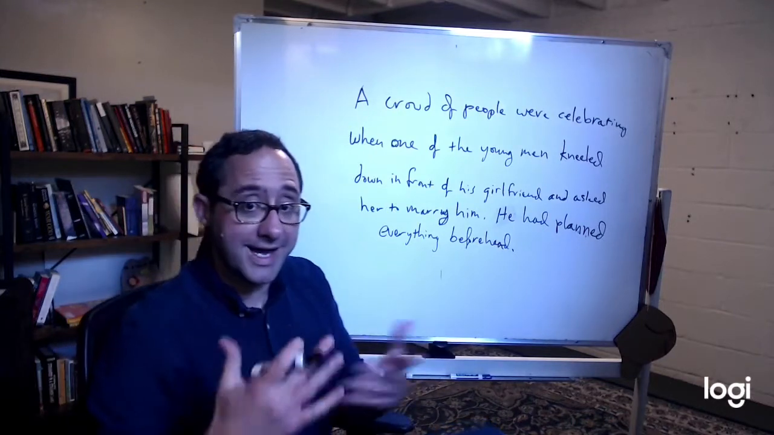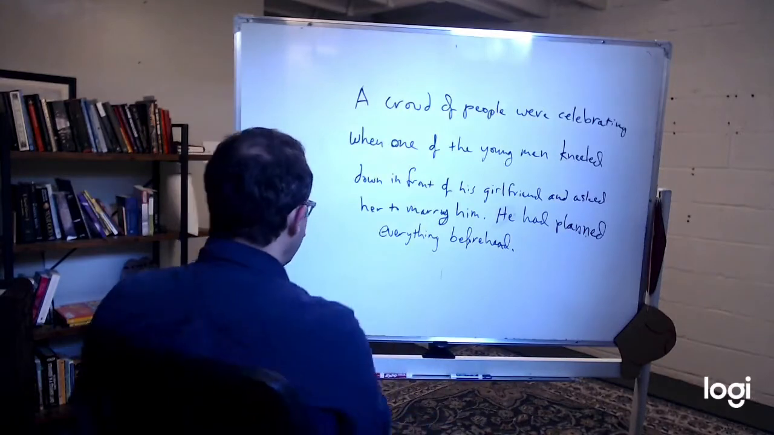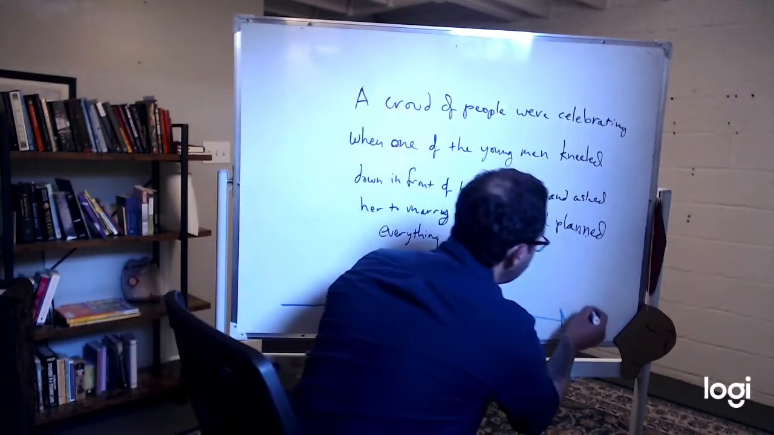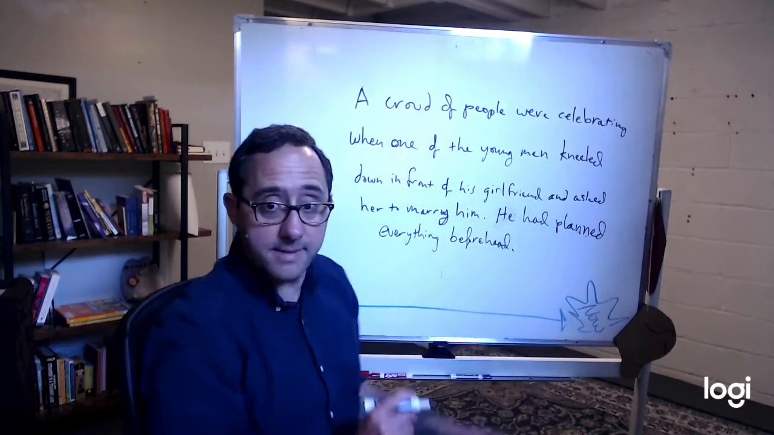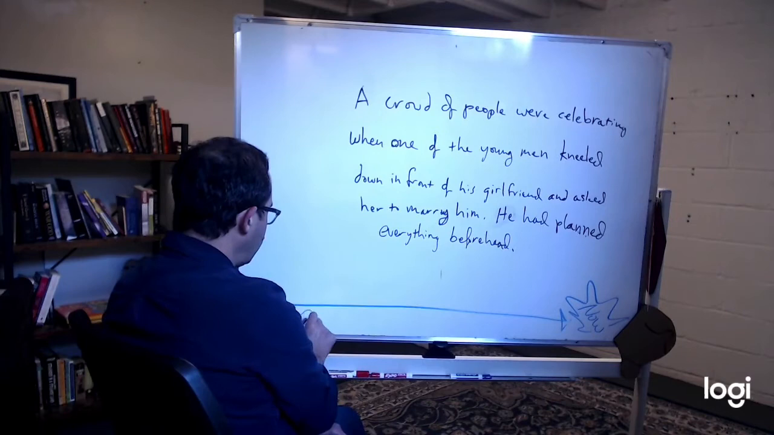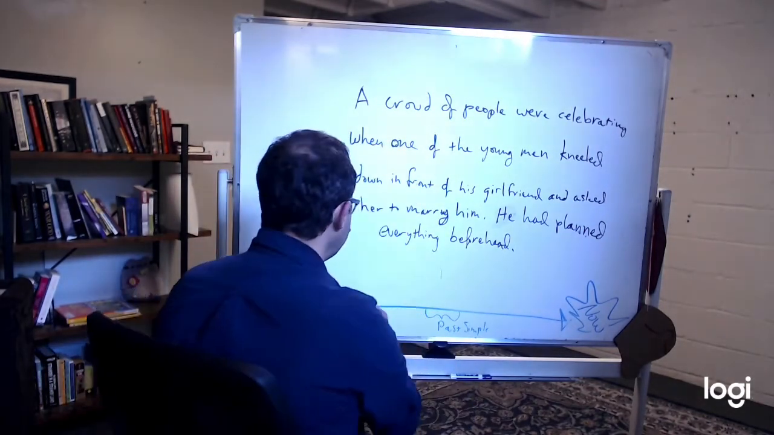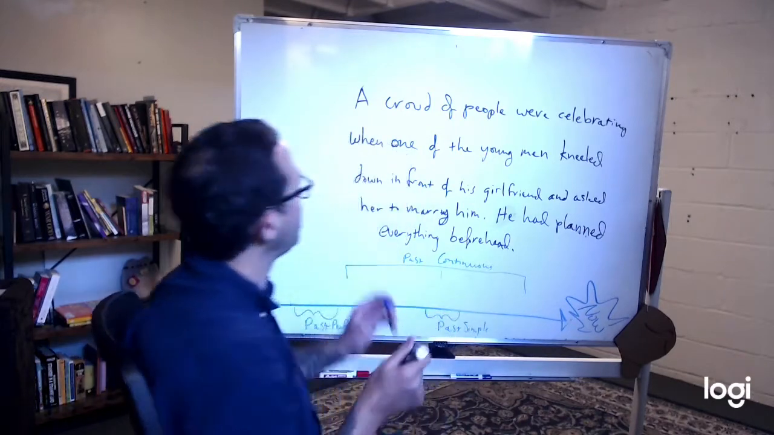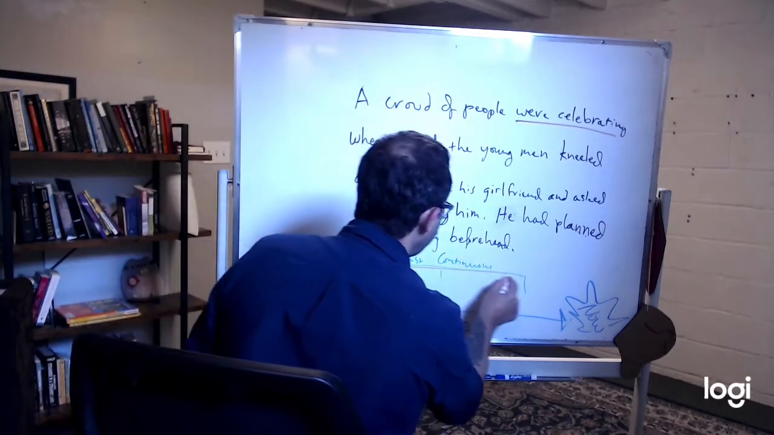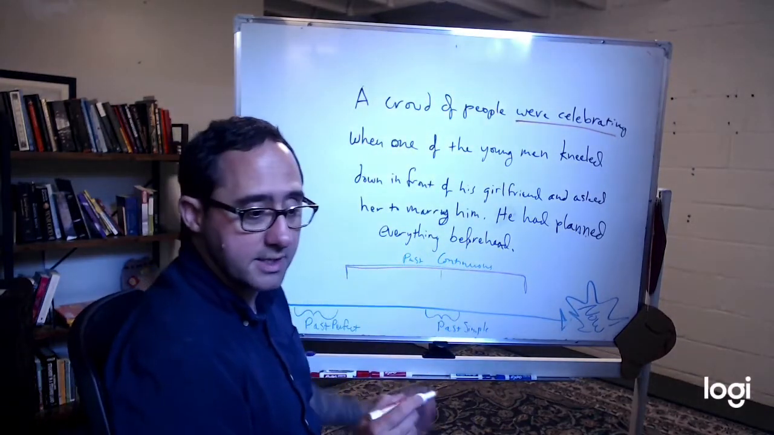And we're going to look at how this fits into the past. So here is the line, okay? And here is now. Here's now, okay? Past perfect is back here. Past simple is here. And here's past continuous here. Okay, how do we map this out? A crowd of people were celebrating. This is where they were celebrating. Before now, they were celebrating during this time, right?